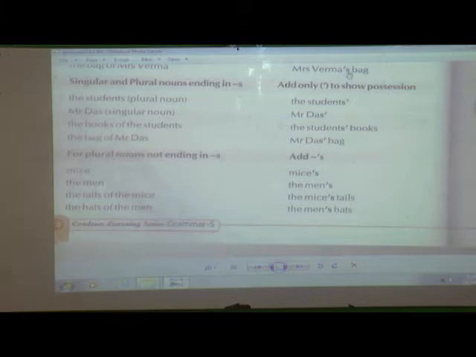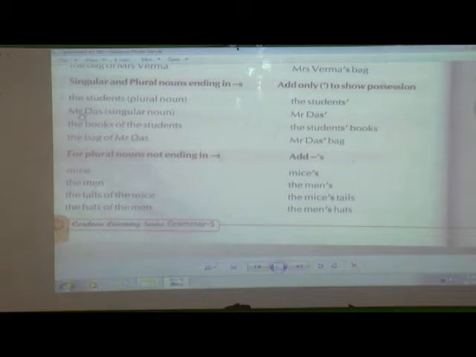So if you see here, the students is a plural noun. If you see the spelling, it is ending with s. If the nouns are ending with s, we are going to use only an apostrophe. So after the s you are going to put an apostrophe.